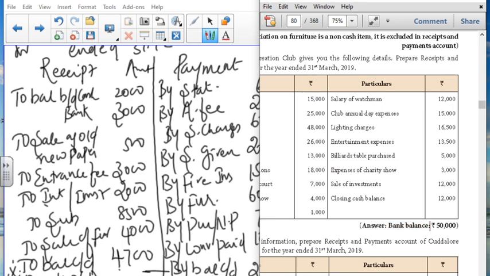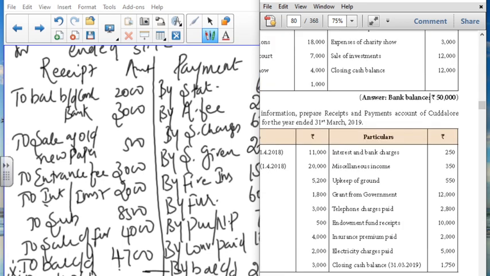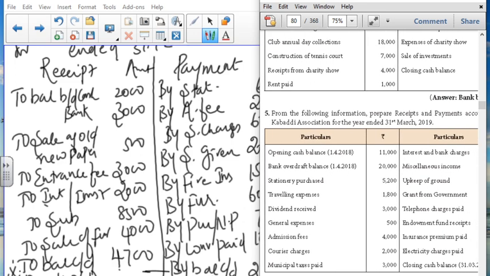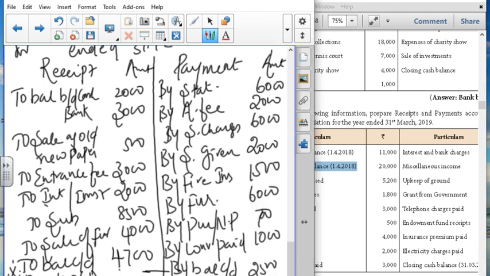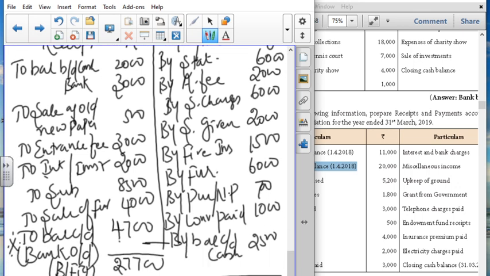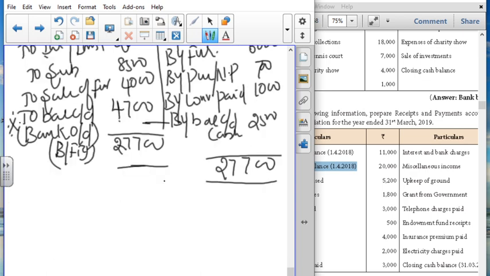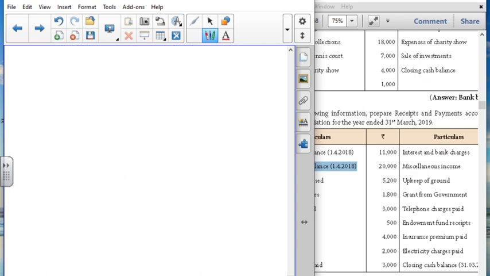I'll explain this problem too. You can do it as homework. It's very easy, the same thing. Opening balance of cash is given. Here they have given the opening balance of bank. I'll just make an entry alone in this and give you the important key points alone.